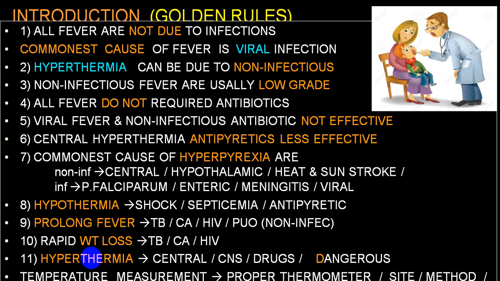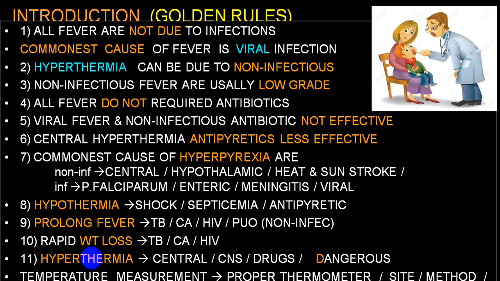Say I am giving a simple example. A person with collagen disorders, person with malignancy, person doing exercise, anxiety, these will all be non-infectious group.